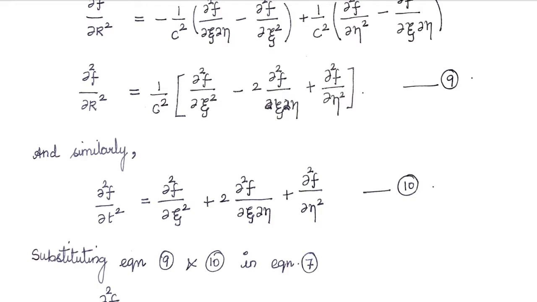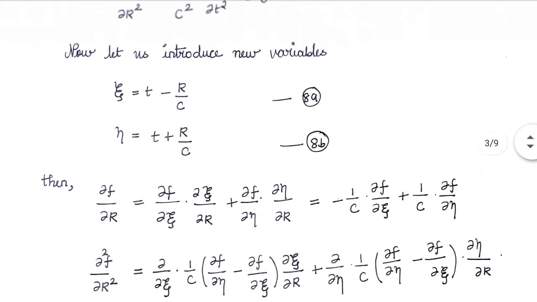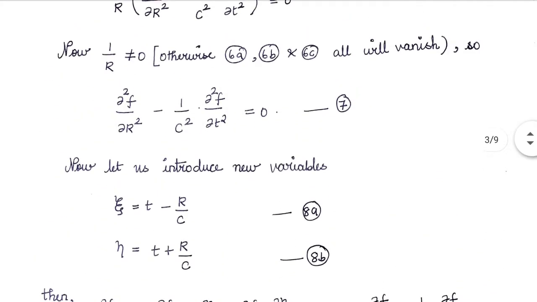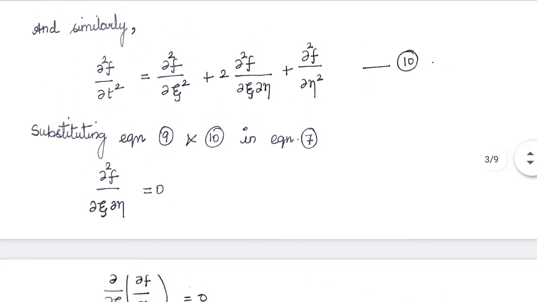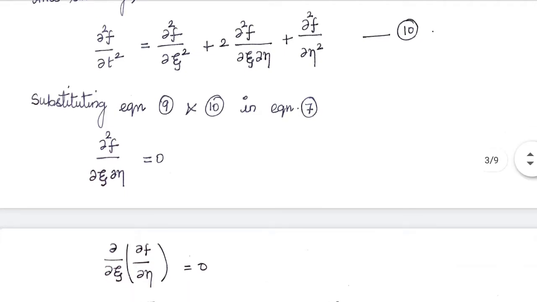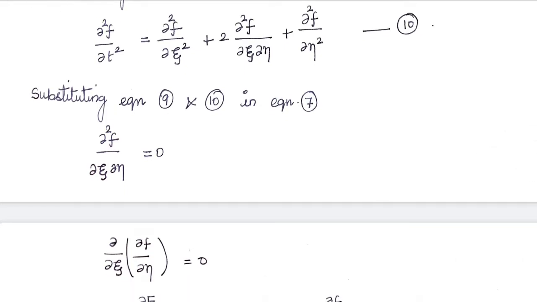So the values of 9 and 10 can be substituted in equation 7.